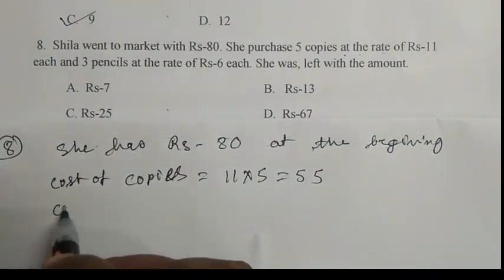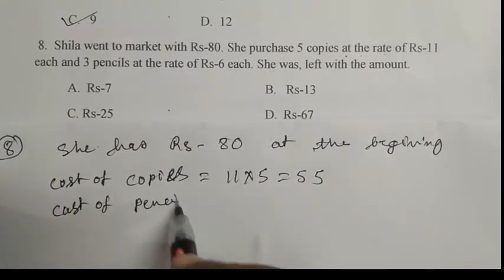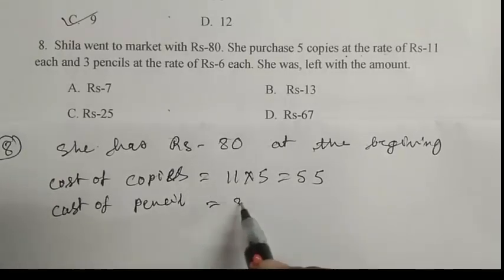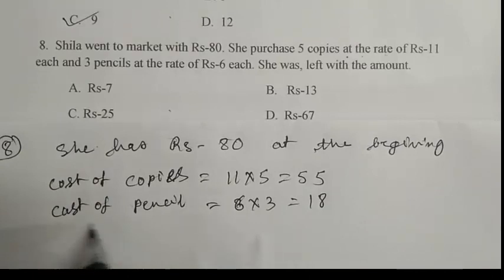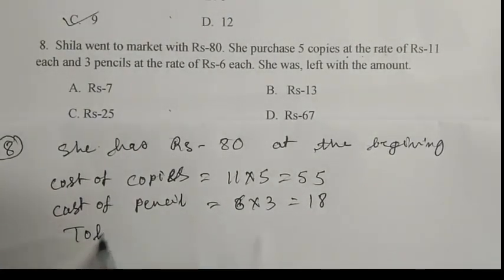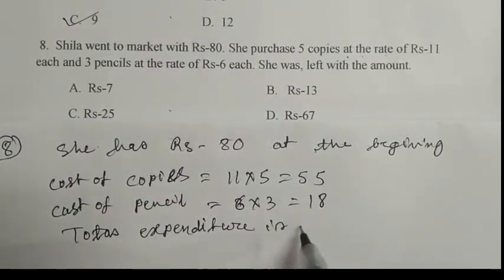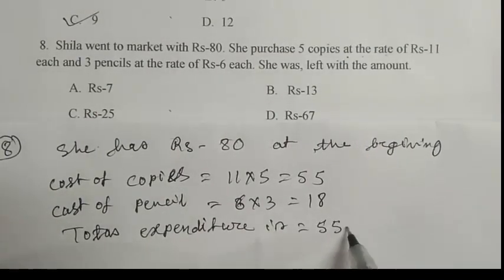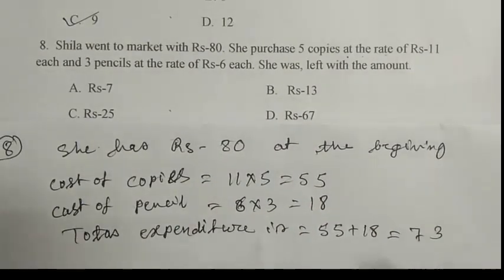So the cost of pencils is 6 into 3, that becomes 18. So the total expenditure is 55 plus 18, that becomes 73.